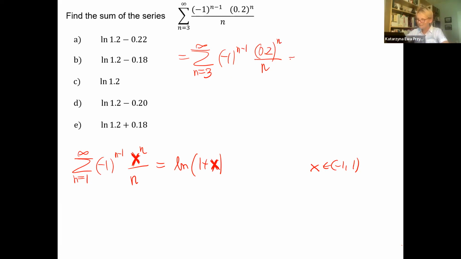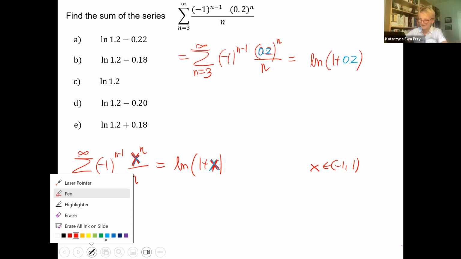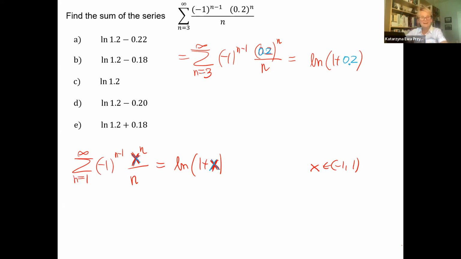Okay, that means normally we will say it's the natural log, and 0.2 is that x quantity. Then we will say it's 1 plus 0.2. Please ignore my arithmetic that I was trying to put. Do you think that's correct? No? Some small mistakes, because we still have to subtract.